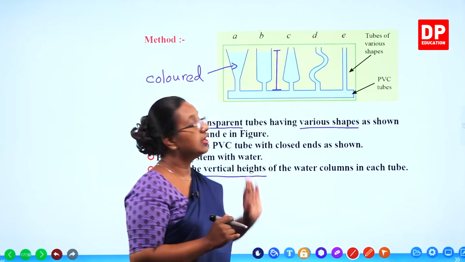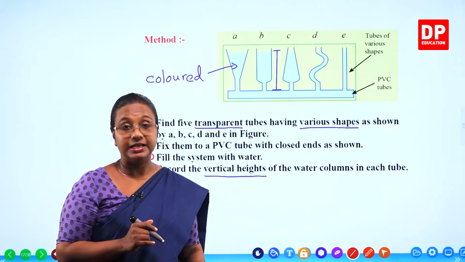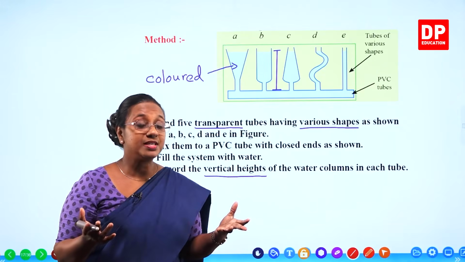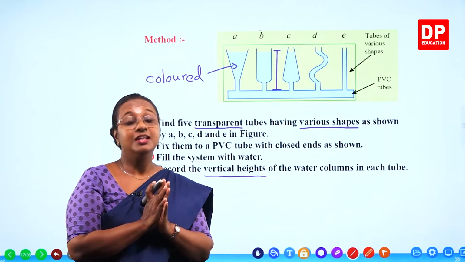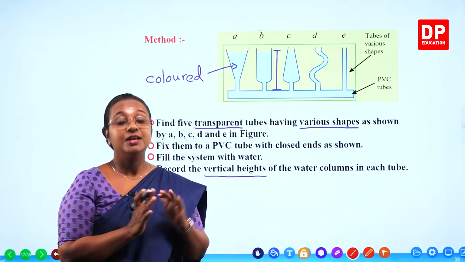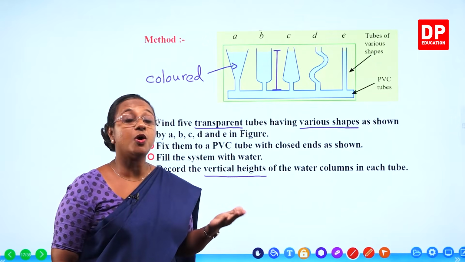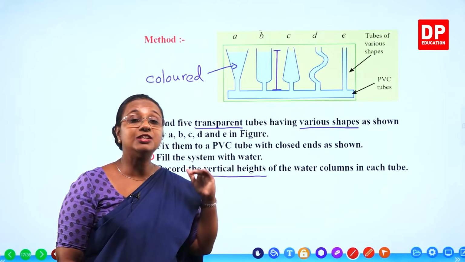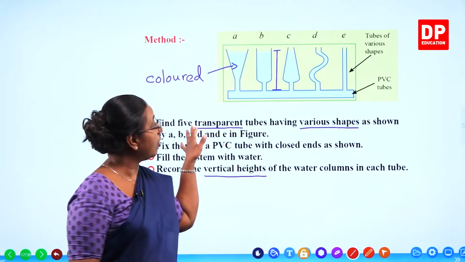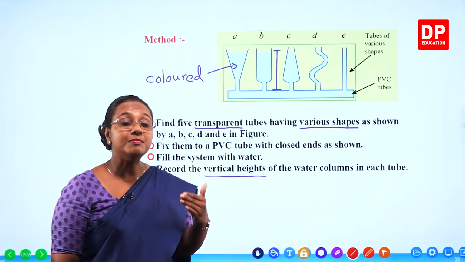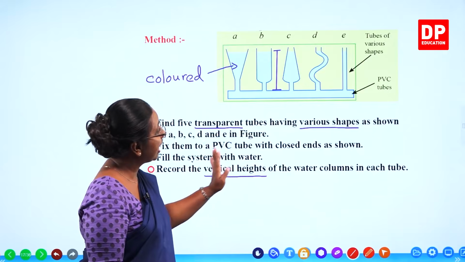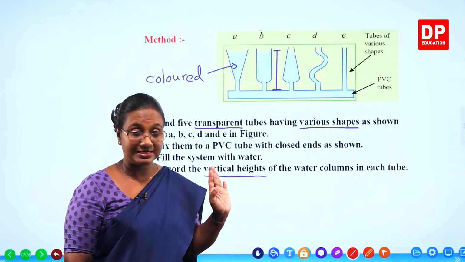In all the columns, we will measure the vertical height. But from the diagram itself and from experience, you all can understand, students: will the height be different or the same? I am sure you all can understand that the height of the water column in all the containers will be the same. So this is the activity. I will move on to the next slide.